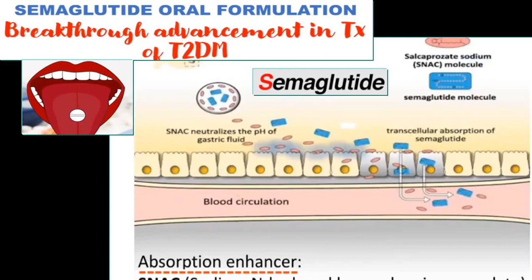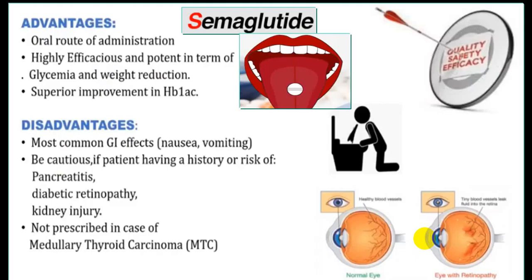This molecule will increase the absorption of semaglutide. So the advantage is the oral route, highly efficacious, potent. It also helps in glycemic control as well as weight reduction and HbA1c reduction.